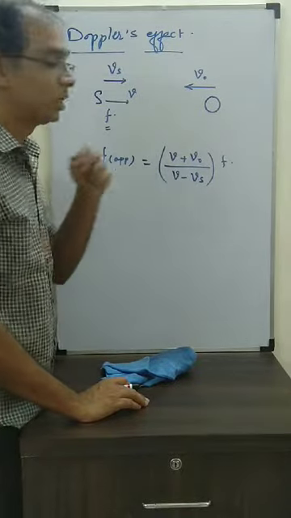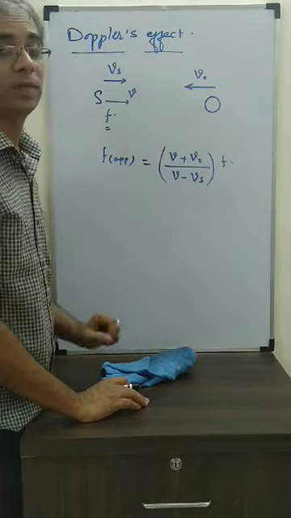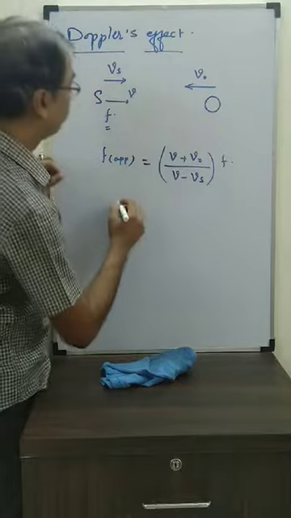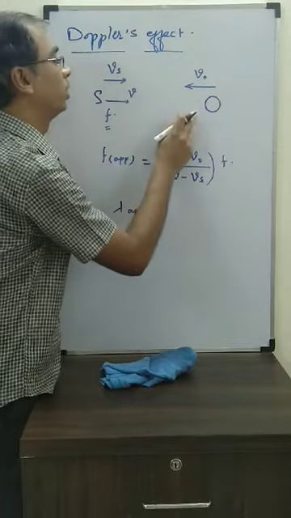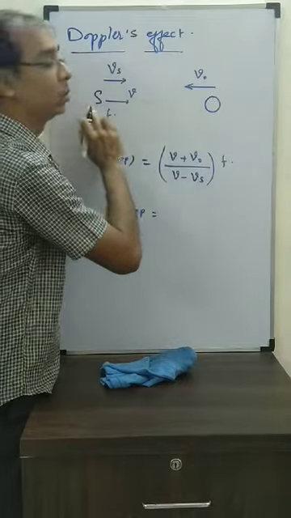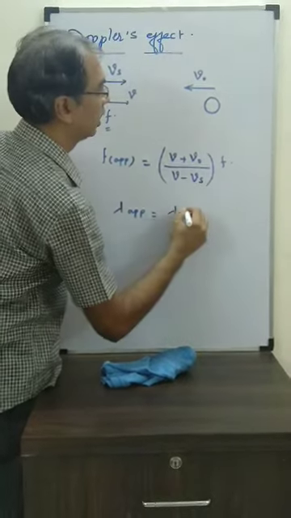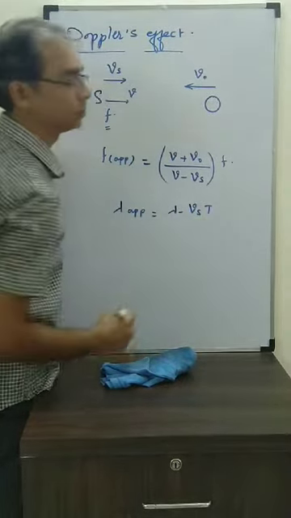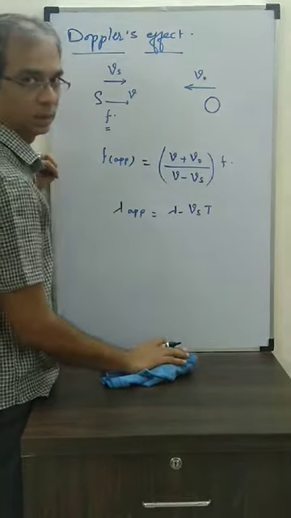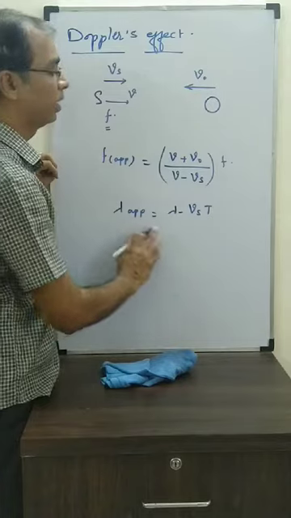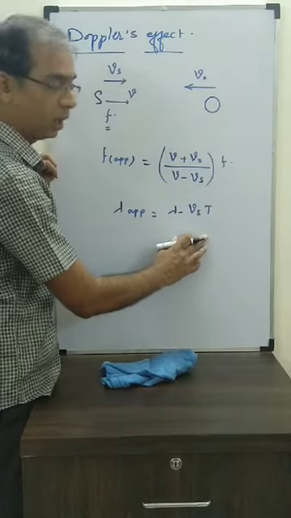Is the source in motion here? Yes. So the wavelength will be apparent. What will be the apparent wavelength? We have to see whether the source is going towards the observer or going away. Going towards, so it is lambda minus Vs. That is the apparent wavelength.